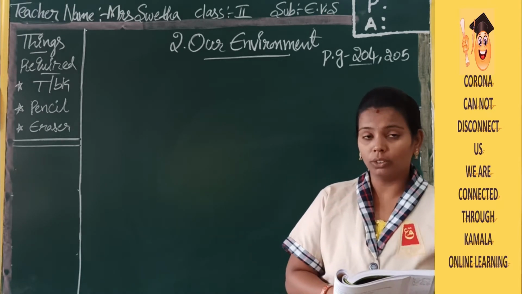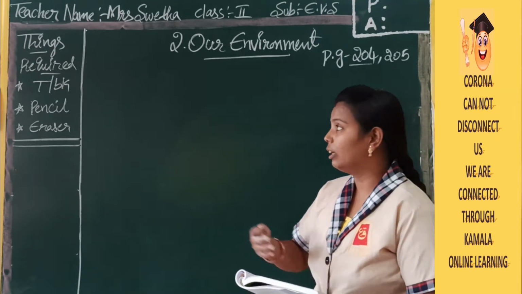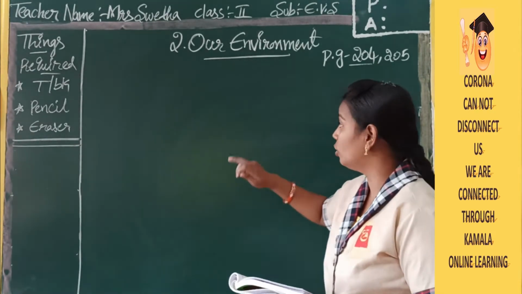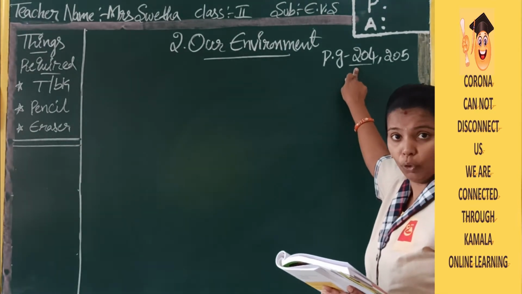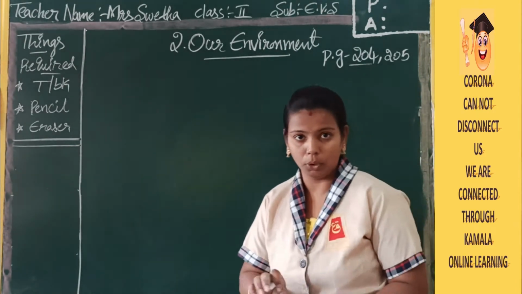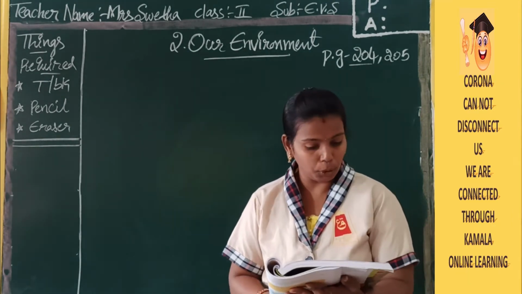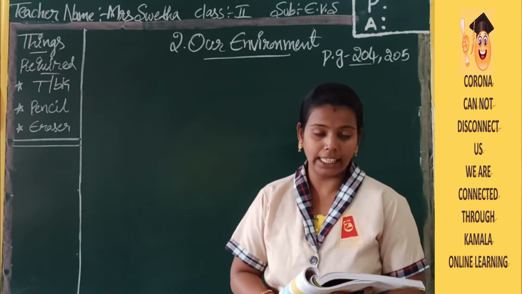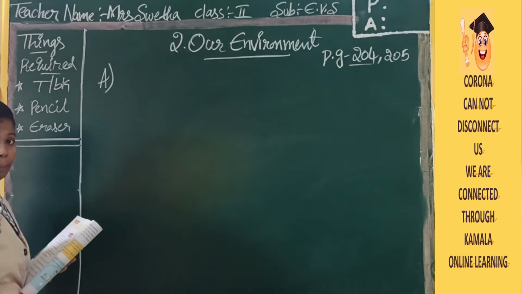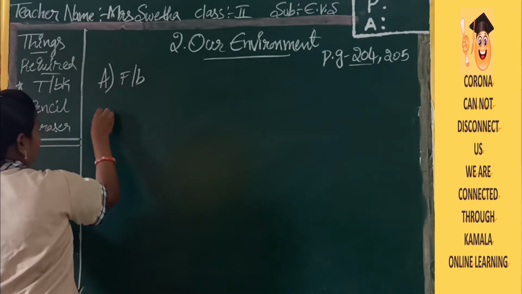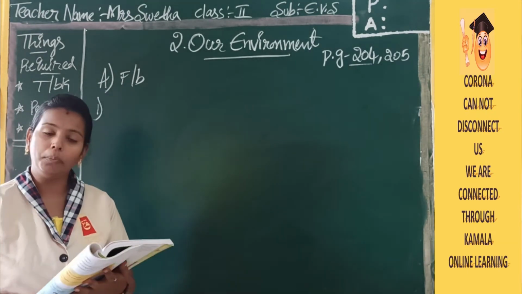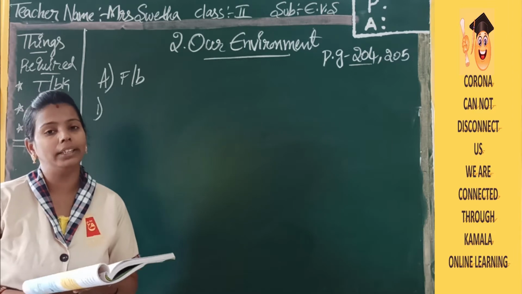For doing the written part, you require your term book, pencil and eraser. After taking your term book, open your page number 204. From 204, we have the written part in your term book. You have an exercise there. First you have the A bit, that is the fill in the blanks. Here you have 4 fill in the blanks and they have given you a few options also. You have to see that and write the correct one.